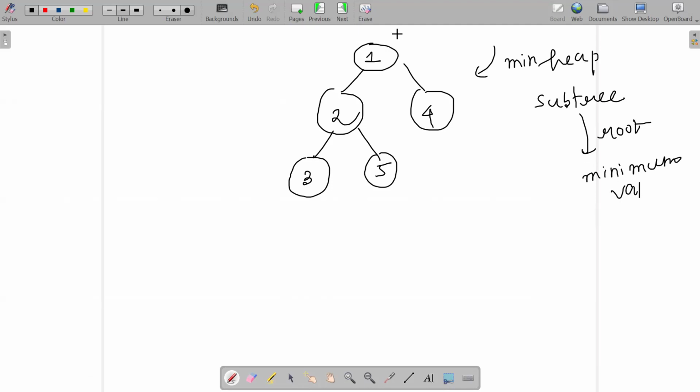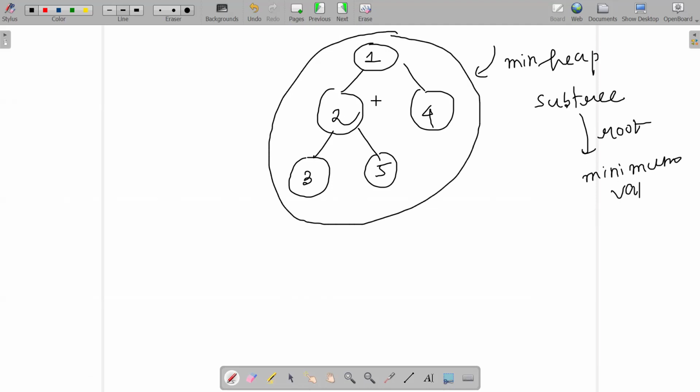Okay. If the overall tree is a heap, any of the subtrees will also be a heap. If the overall tree is a heap, any of the subtrees has to follow the rules of heap only. It cannot defy that. Now, if the overall heap is a min heap, each and every subtree will be their respective min heaps. What is a min heap, by the way? Any of the subtree's root will be having the minimum value. All fine?